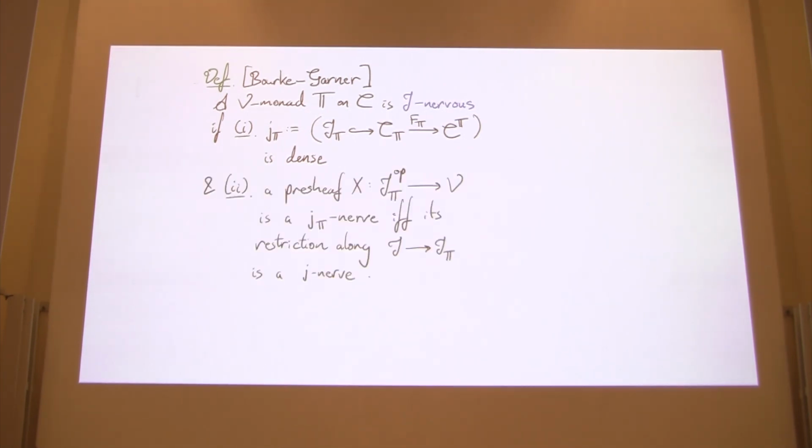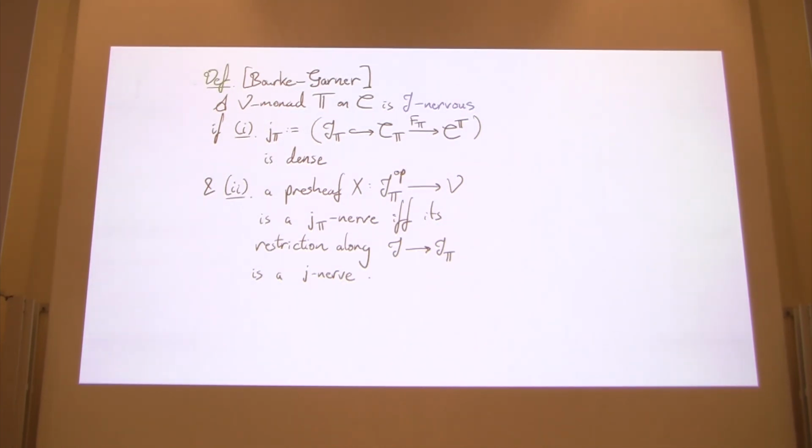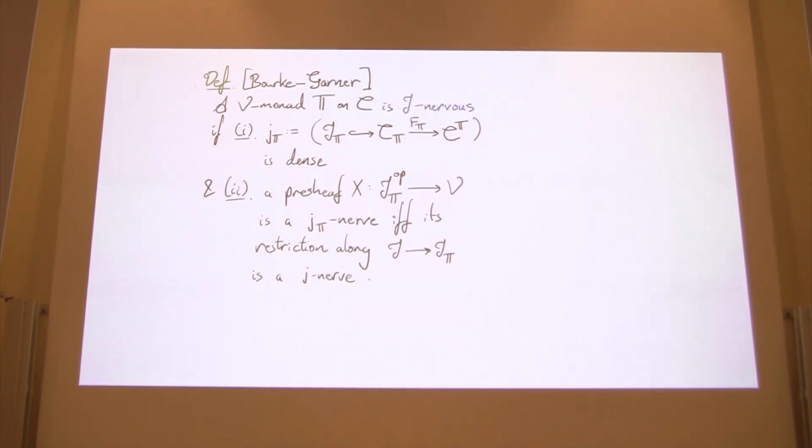So we require that be dense, and that a presheaf X from J_T up to V is a J_T-nerve if and only if its restriction along the canonical V-functor from J to J_T is a J-nerve. And if we think about this, we can characterize this equivalently in terms of our intrinsic characterization theorem for J-algebraic V-categories, which we've just seen.